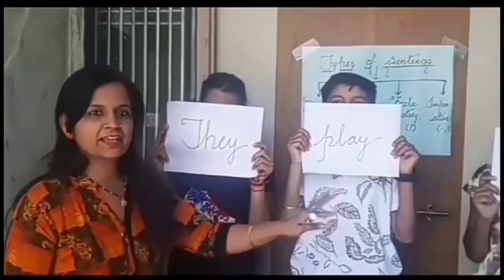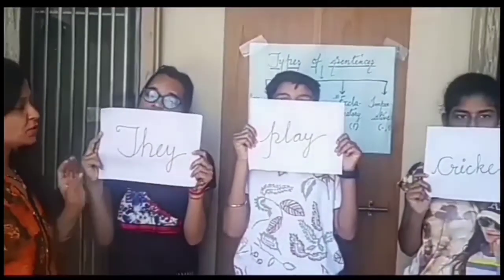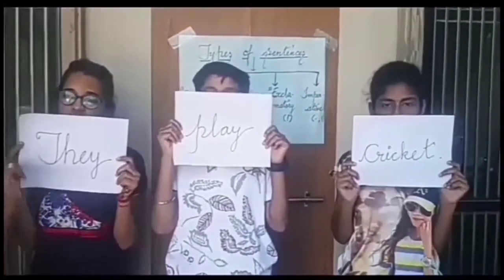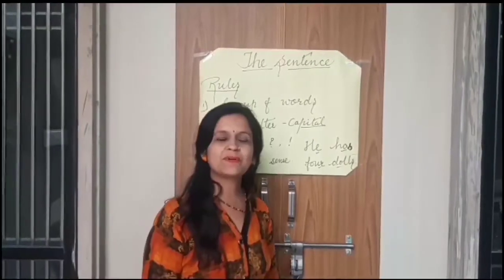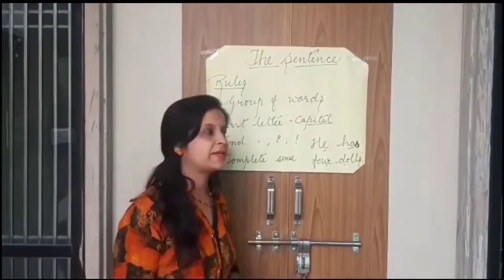वे क्रिकेट खेलते हैं. It gives complete sense. So a sentence is a group of words which makes complete sense, just like this sentence, they play cricket. वे क्रिकेट खेलते हैं. For a proper sentence, we should keep four things in our mind.